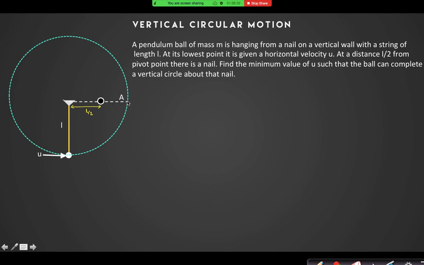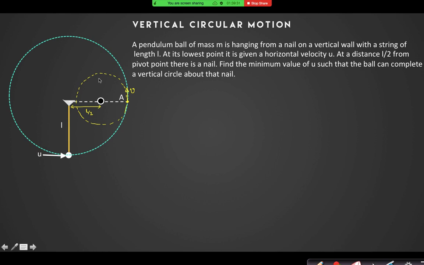Right? So after here, the ball will move in a circle about that nail. If this velocity is u, this velocity will be v.